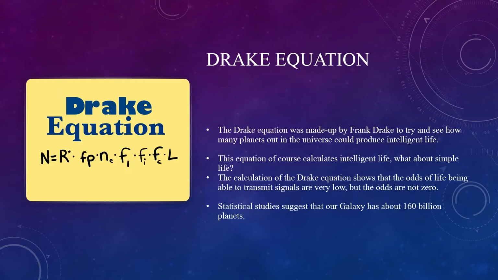Drake's equation. The Drake equation was made up by Frank Drake to try and see how many planets out in the universe could produce intelligent life. The equation is made up of 7 factors. When multiplied, they yield the number of societies that are now broadcasting signals that humans might be able to pick up.